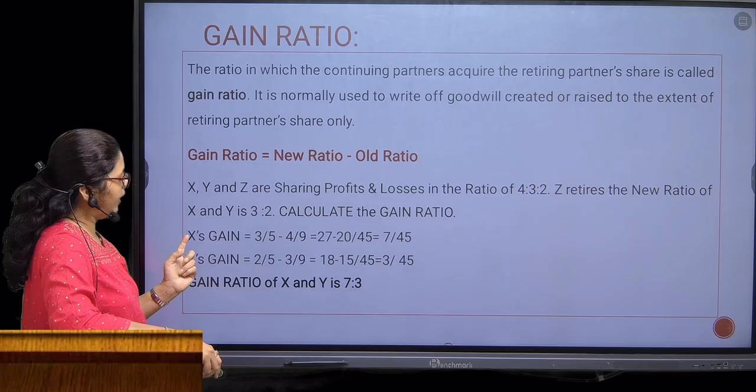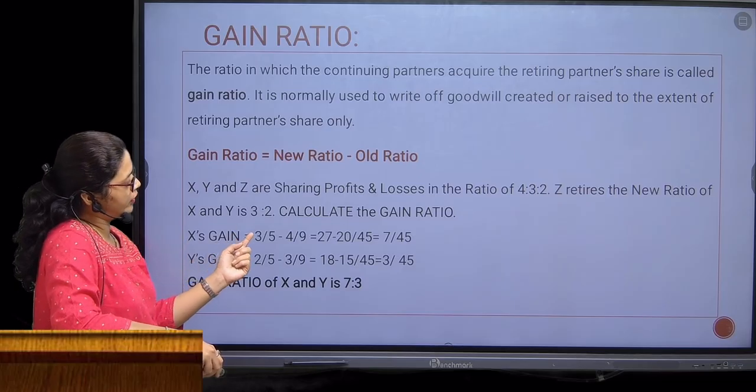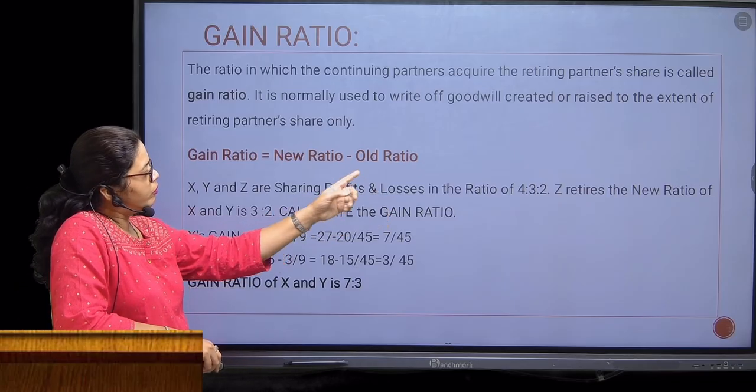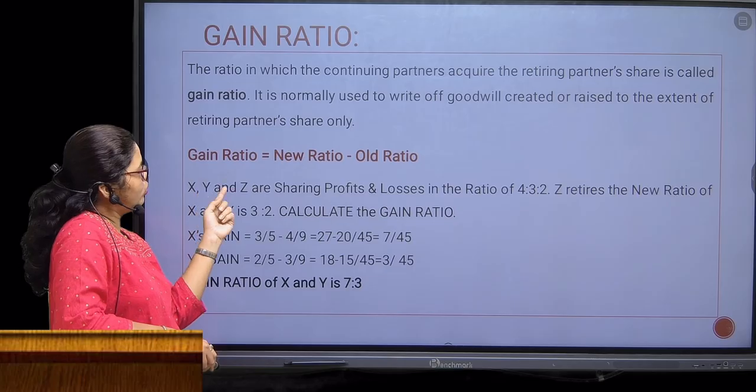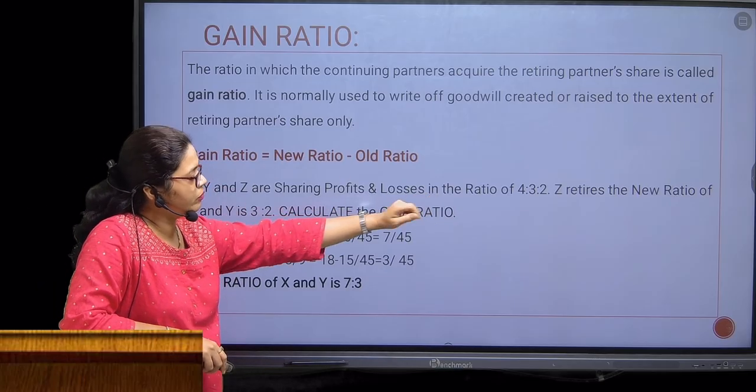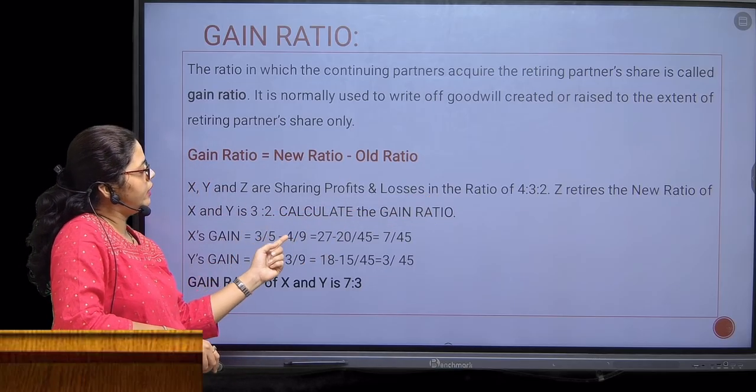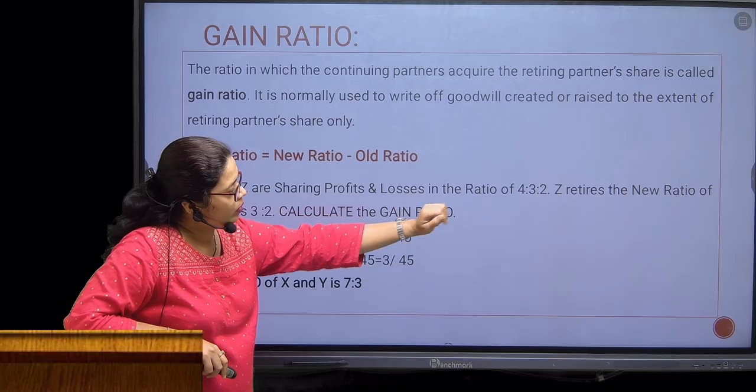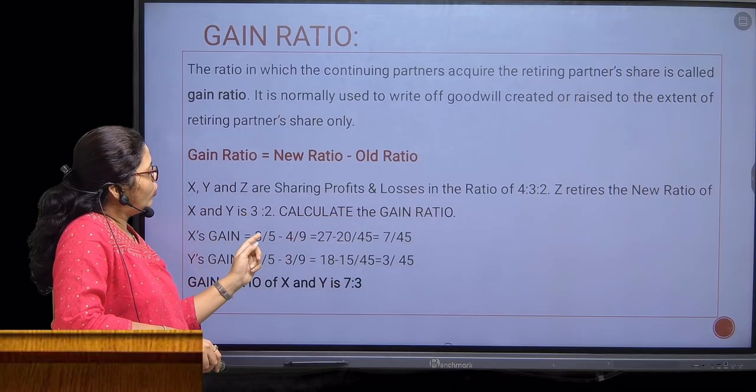Accordingly, X's gain is equal to new ratio, that is 3 upon 5, minus old ratio, 4 upon 9.